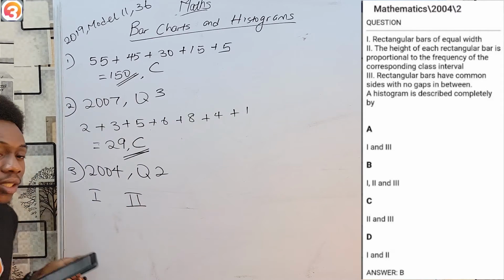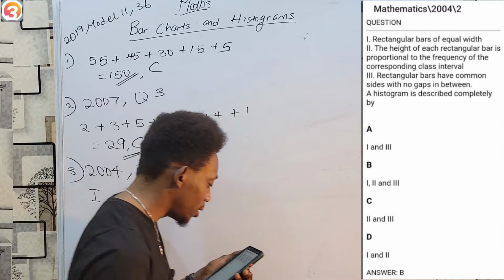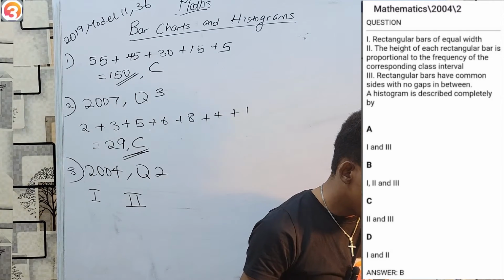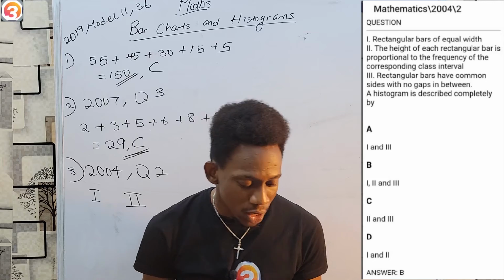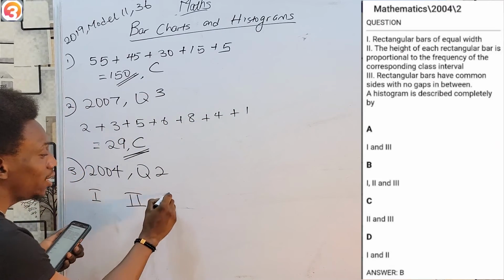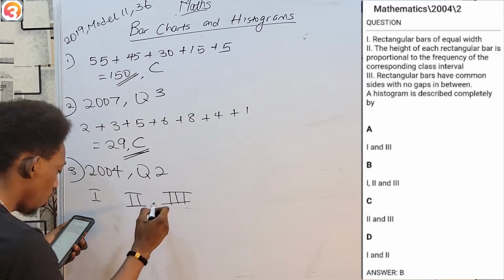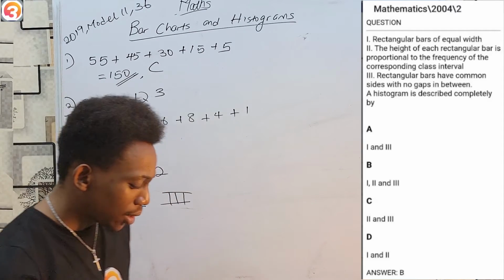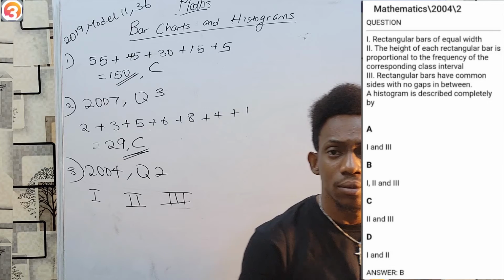The height of this bar corresponds to the frequency of the corresponding class interval. And the third one says, rectangular bars have common sides with no gaps in between. Which of these completely describes a histogram?